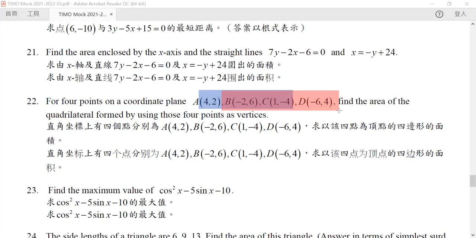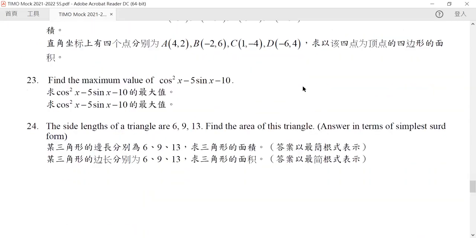because the shoelace formula for 3 points, you don't need to consider the orientation, as long as you take the absolute value. So you can do it in this way, and then you can find out the area. This is another method, but then again, why risk the miscalculation if you can safely plot out all the points? So now let's just go to our question 23.